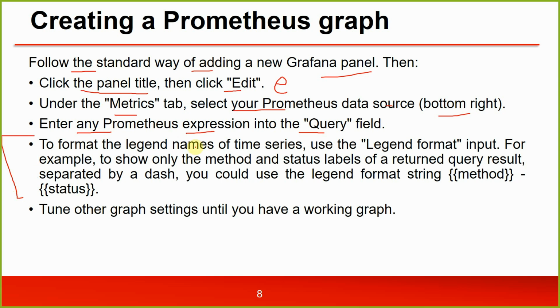To format the legend name of time series, use legend format input. For example, to show only the method and status labels of a returned query, you can separate it by a dash. You could use legend format using method hyphen status. Tune other graph settings until you have a working graph and you are satisfied with the graph.